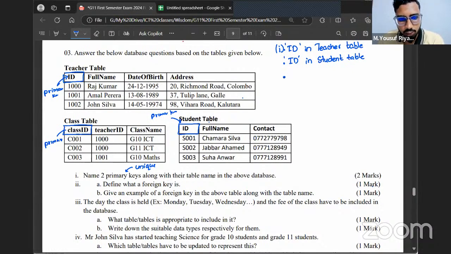Another thing you can mention is class ID in class table. Okay. If you had mentioned 2 out of them, you will be getting the marks here. Is that clear to you? This inverted comma is not important. I just added it for fun. But yeah, clear to you?